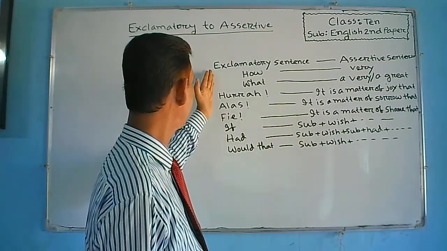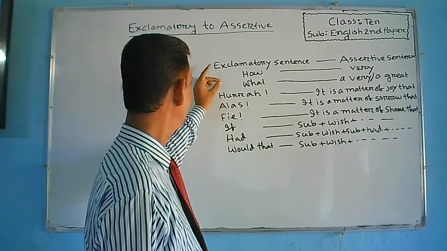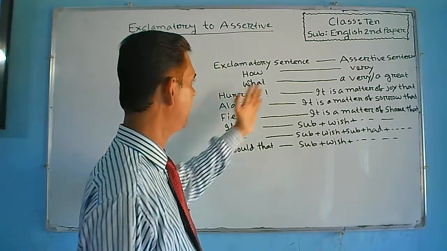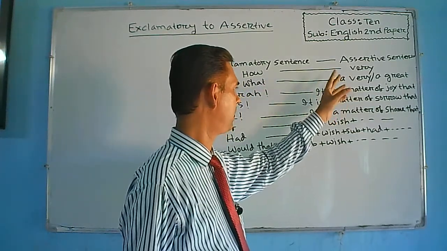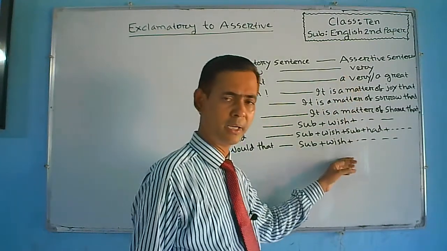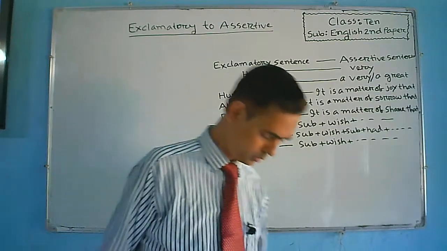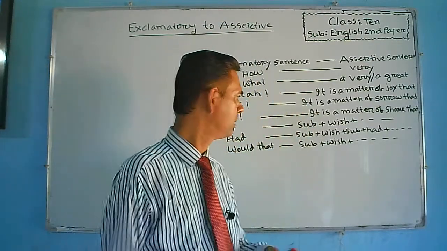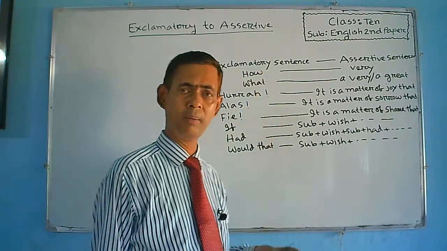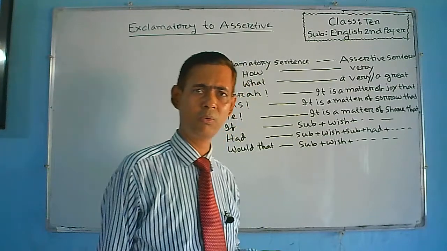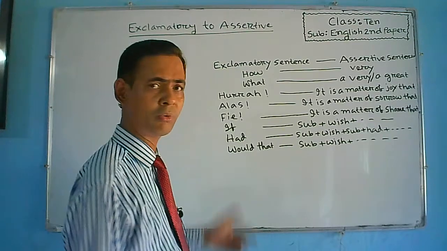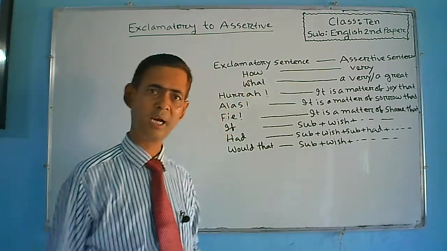Here at the left side, some words of exclamatory sentences have been written, and here at the right side, some words of assertive sentences have been written. Dear students, by practicing some examples according to these rules, you will be clear how to change any exclamatory sentences into assertive. So let's start.